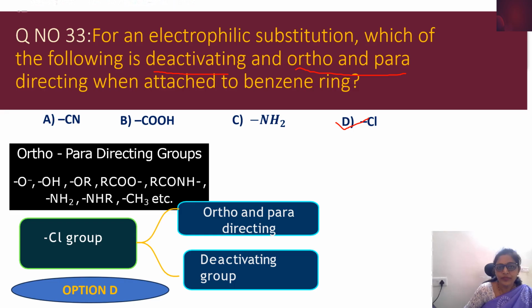Then question number 38. The heat evolved in the combustion of methane is given by the following equation. They have given you the equation, and then: how many grams of methane would be required to produce 445.15 kilojoules of heat of combustion? According to the equation, this much energy is released, so how many grams do I need to take to get this much energy?